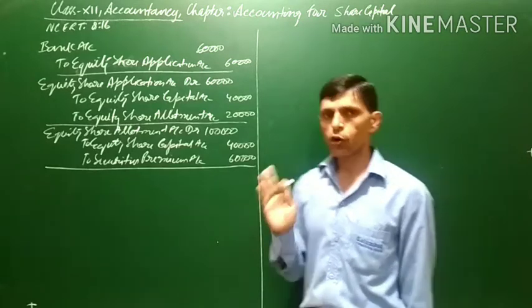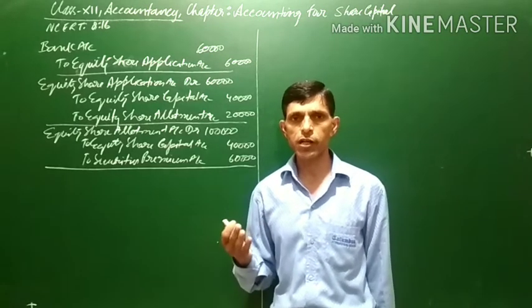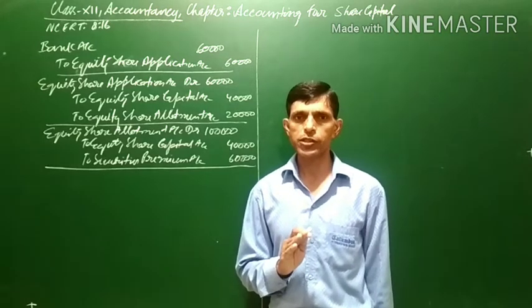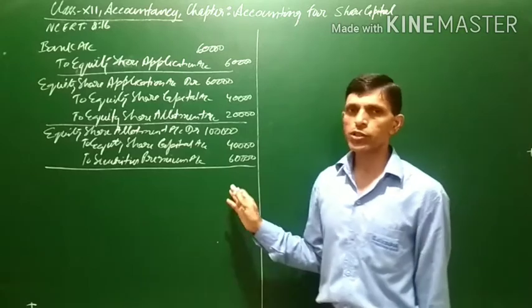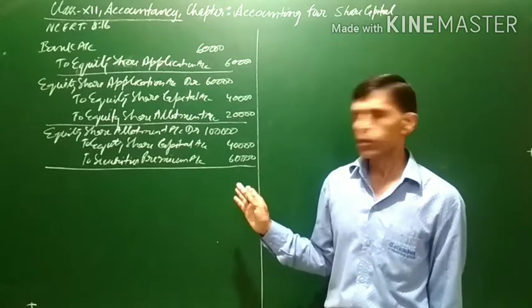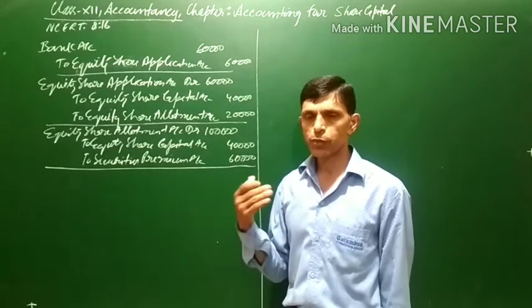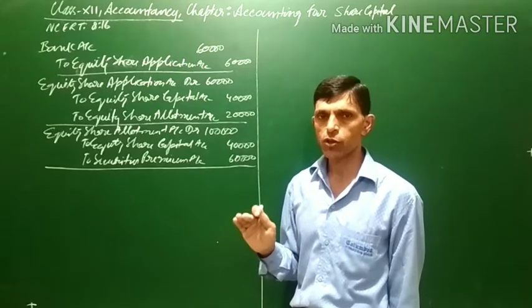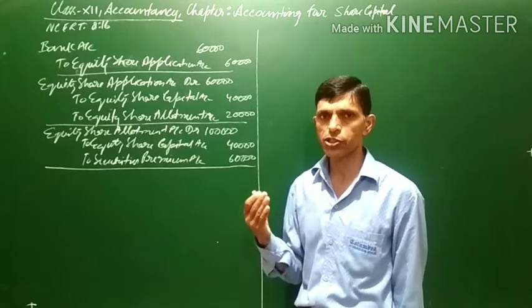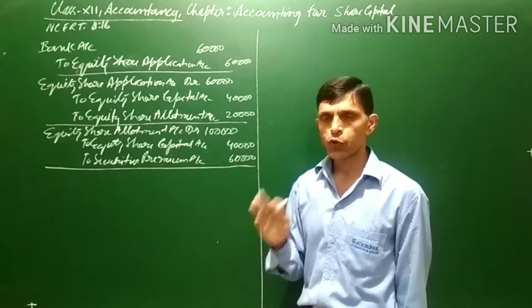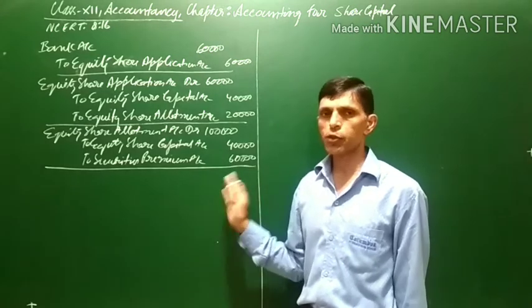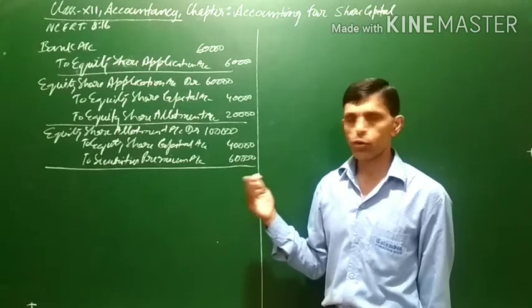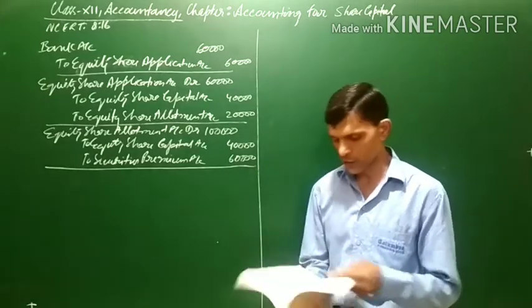You can solve the question by whether or not calls are in arrear, either by opening a calls in arrear account or without opening it. But I will be doing this question by opening a calls in arrear account, and it is also good to make a practice of solving the question that way, because sometimes in the examination it is specifically asked to write the journal entries by opening the calls in arrear account. So it is better that whenever we write the journal entries, we open the calls in arrears account also.